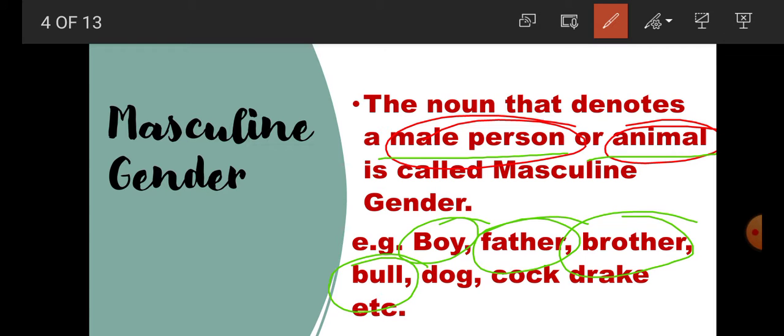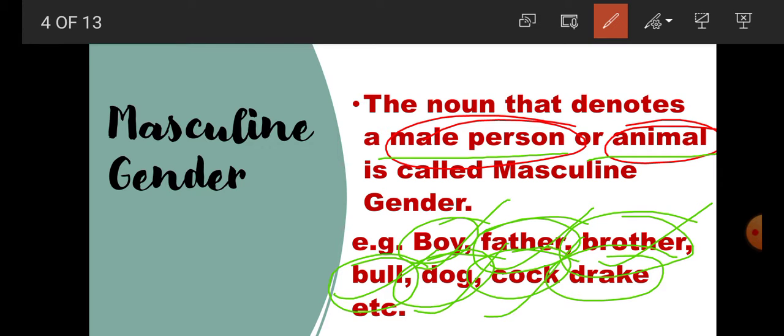Bull, male animal. Dog, male animal. Cock, male bird. Drake, male bird. So here, students, what is masculine gender? The noun that indicates a male person, animal or bird is called masculine gender. Examples are here: boy, father, brother, bull, dog, cock, drake. They all indicate a male person or animal. So they are masculine gender.